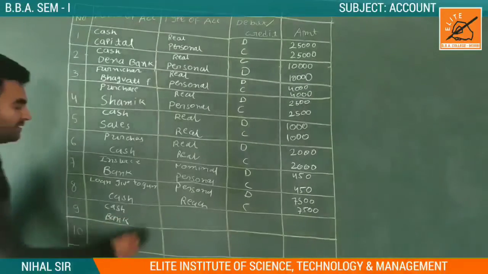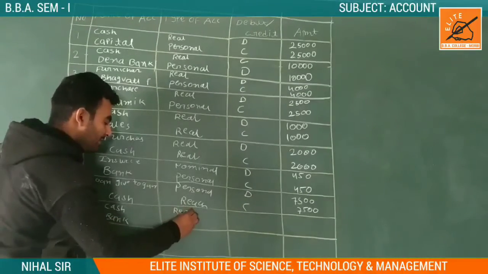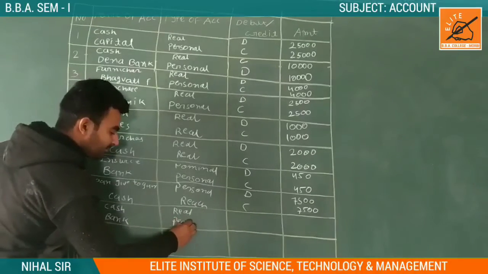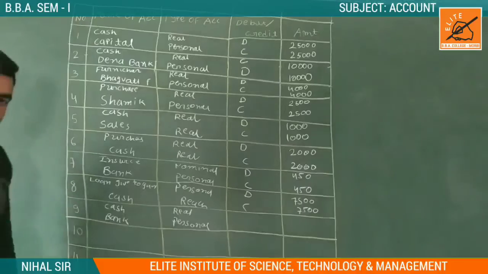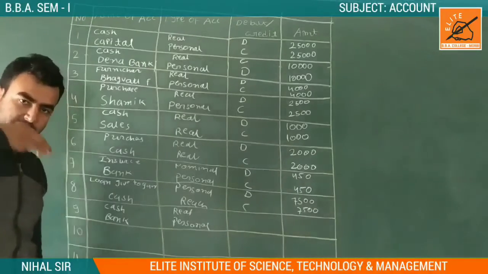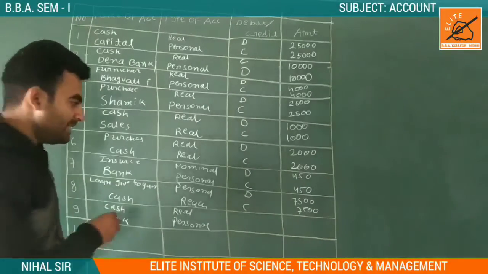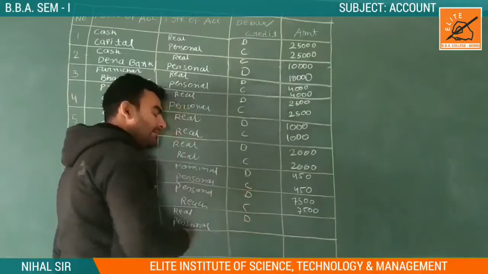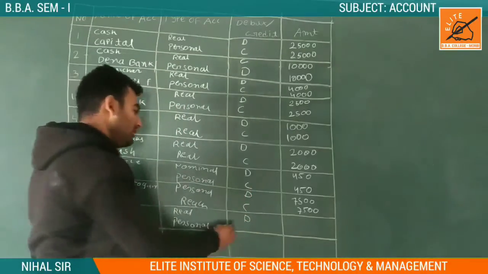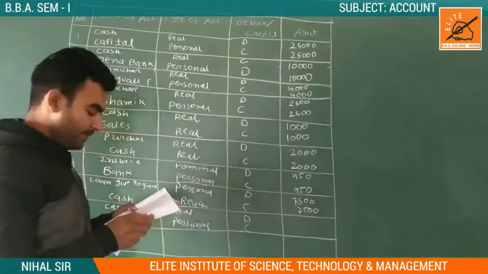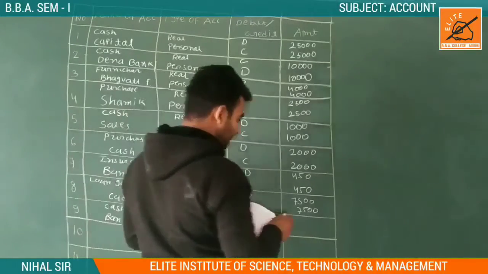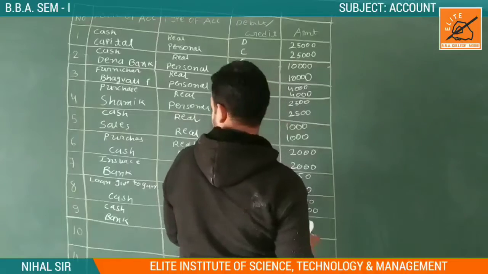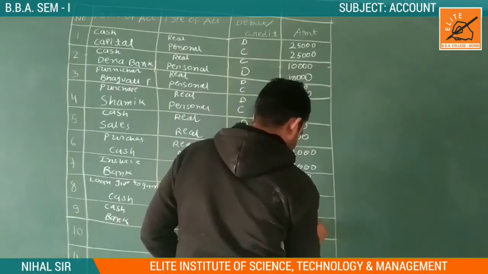Cash is our real account, bank is our personal account. When we withdraw cash from the bank, we receive cash, so it is debited, and the bank is the giver, so the giver is credited. The amount is 2,000.